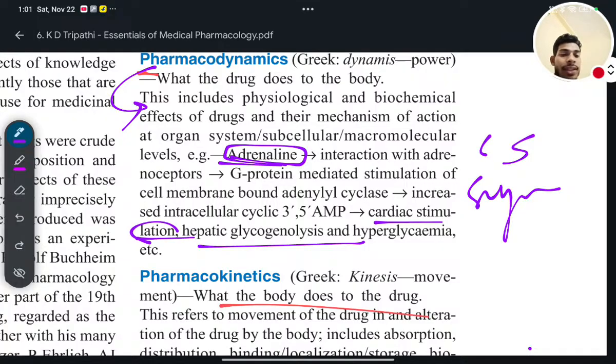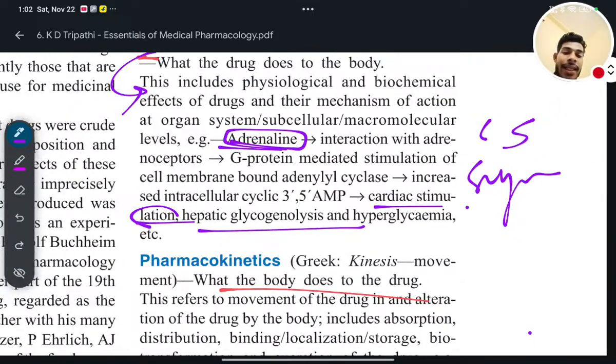Yes or no? So in that case, what will happen? Your body needs more energy to run or to fight or to tackle the emergency situation. So to get more energy, ultimately your body needs more glucose. To get more glucose, what will happen? Your body will do cardiac stimulation.